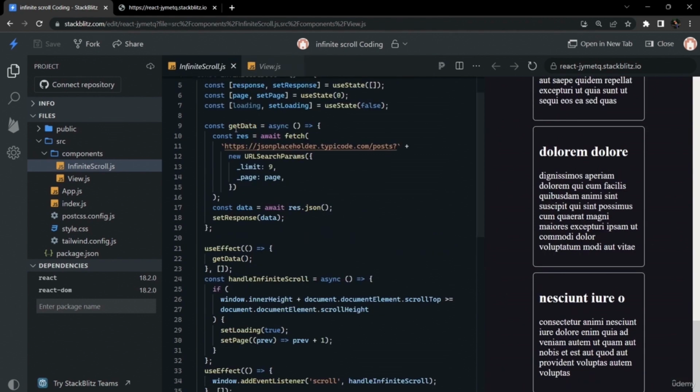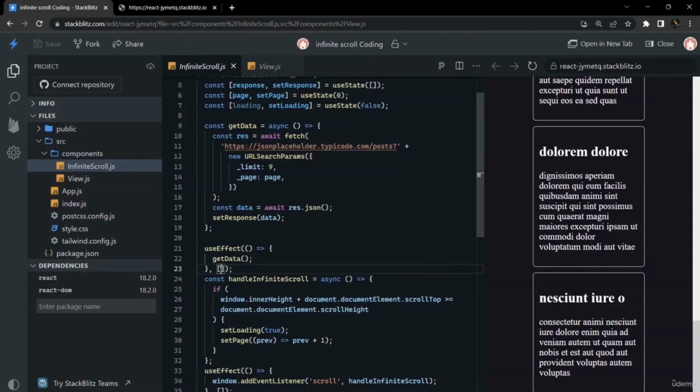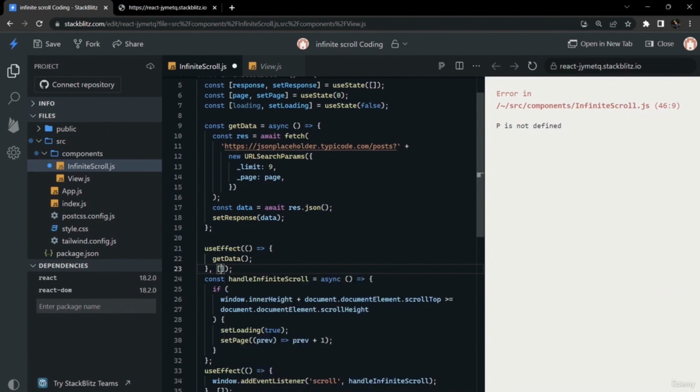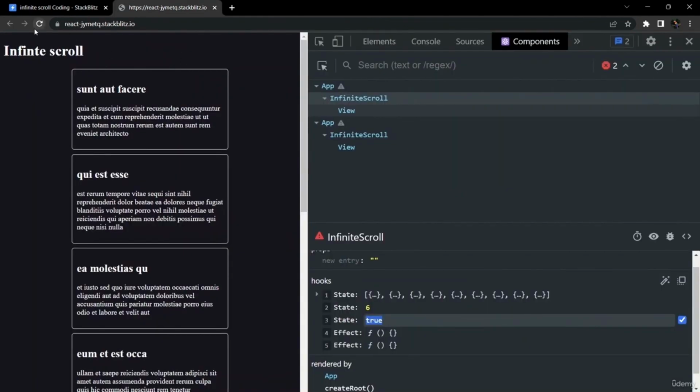Now if we open React Dev Tools in a new tab, we see that as we scroll to the bottom, the page state is updating to 6 on various scrolls, but our app is not fetching data because we haven't put the dependency of page in useEffect.